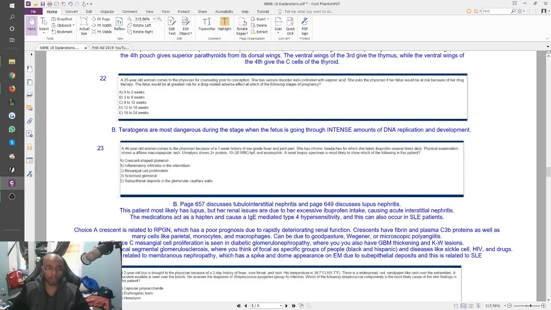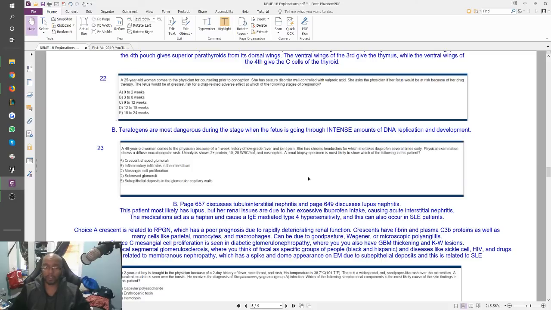So none of those fit. E is the last one. This doesn't fit either. When you see subepithelial deposits, you're thinking deposits of really significant immune complexes, right? And although that is related to lupus, this question is messed up because, as I said in the beginning, they've combined two different things, so they better not have an answer choice for both things, right? But they do.